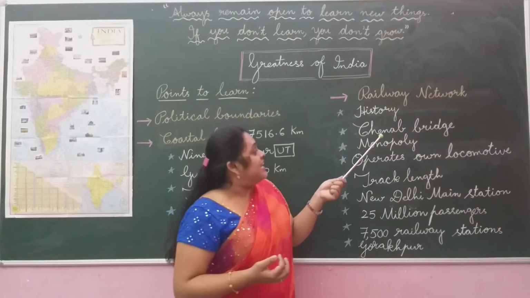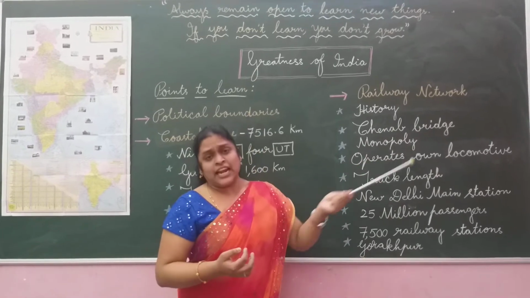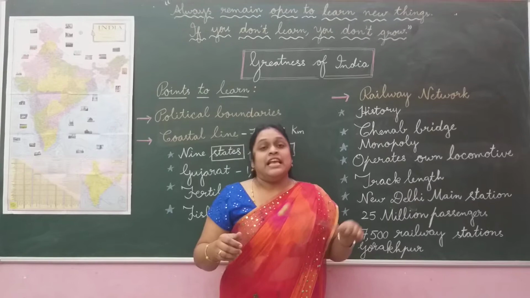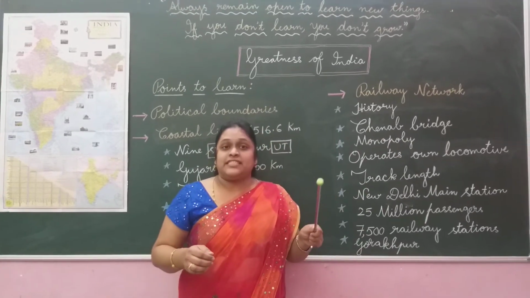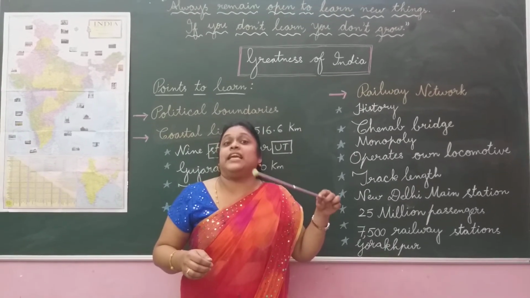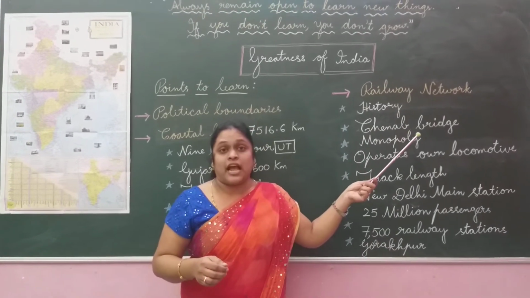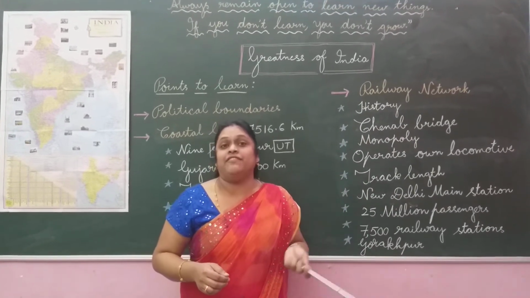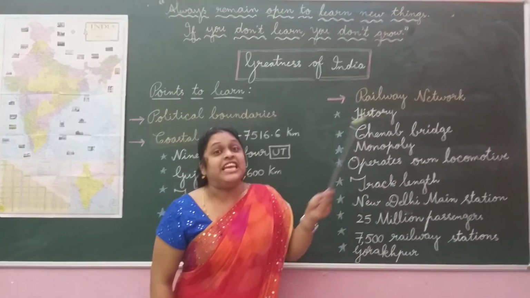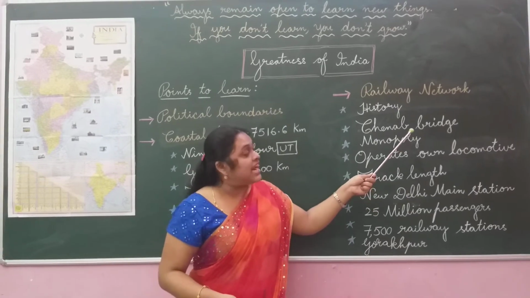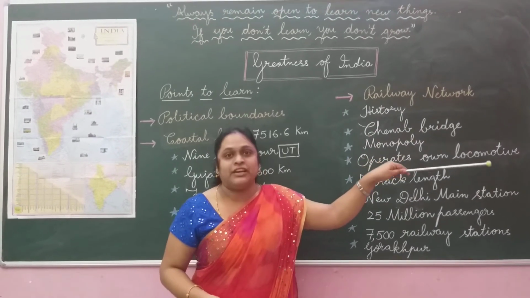Next one is the Chenab Bridge. It is being built in Jammu and Kashmir. When it is built, Chenab Bridge will be the highest railway bridge in the whole world, and it can dwarf the Eiffel Tower also. That means this railway bridge is higher than the Eiffel Tower.